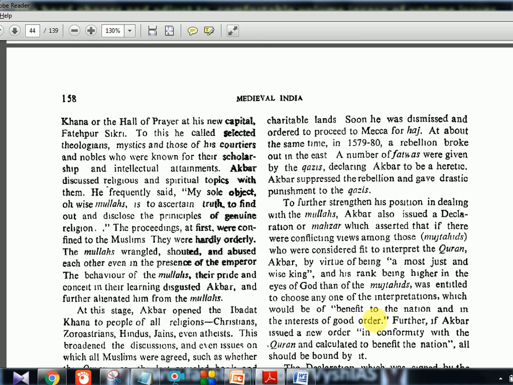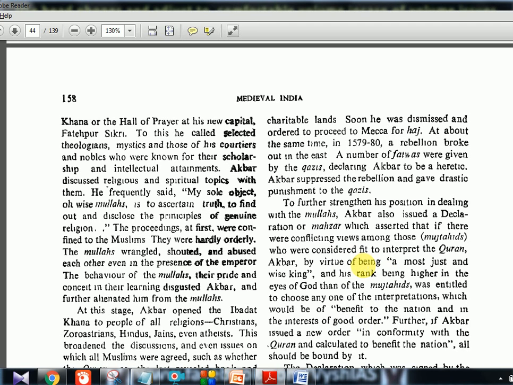Okay, so overall, there is a declaration called the mazhar, which means that there are people, these mujtahids, who have the right to interpret the Quran. Everybody will have a different interpretation, but Akbar will have the right to choose which is the best for the nation, the kingdom as a whole. So that declaration is called the mazhar, and it is for the benefit of the nation. So that is the full thing here.